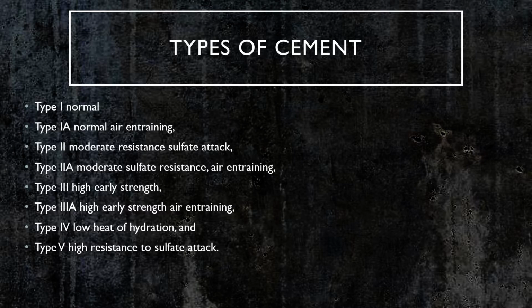Type 1 cement is the most used in construction. Types 2 and 5 are used in environments where contact with sulfates is in high concentration. Type 3 has fast curing, and Type 4 is used in dams since there's a very high amount of heat emission. Air entraining cements are used to improve the workability of concrete and to increase the resistance against freezing and thawing cycles, by allowing the water to expand and contract in the microscopic bubbles inside the concrete. This type of concrete is mostly used in exposed areas or projects such as pavings like sidewalks, driveways, etc.